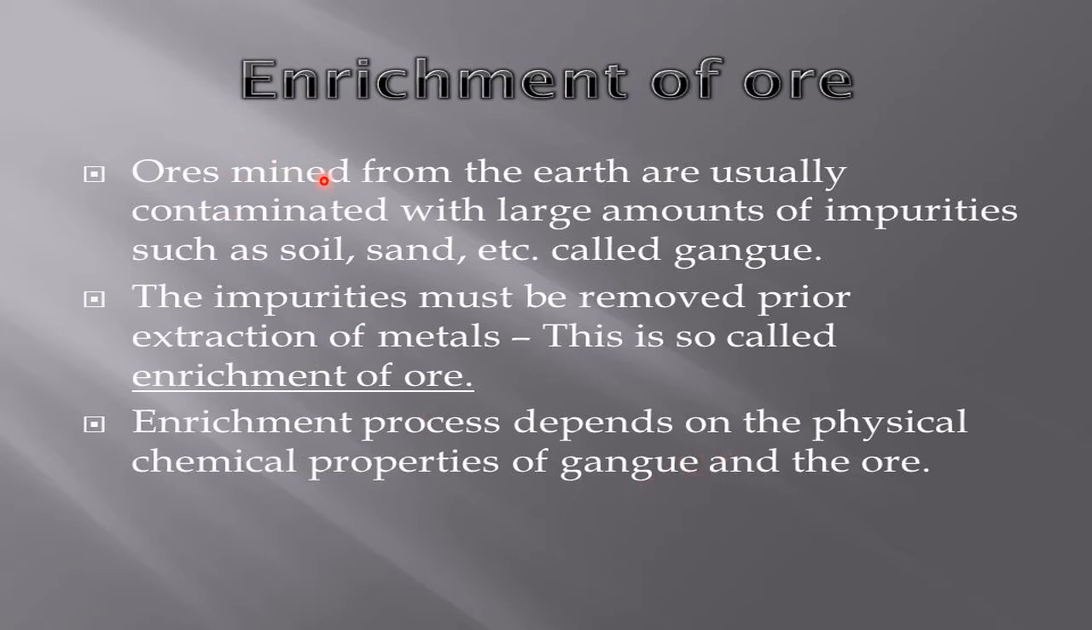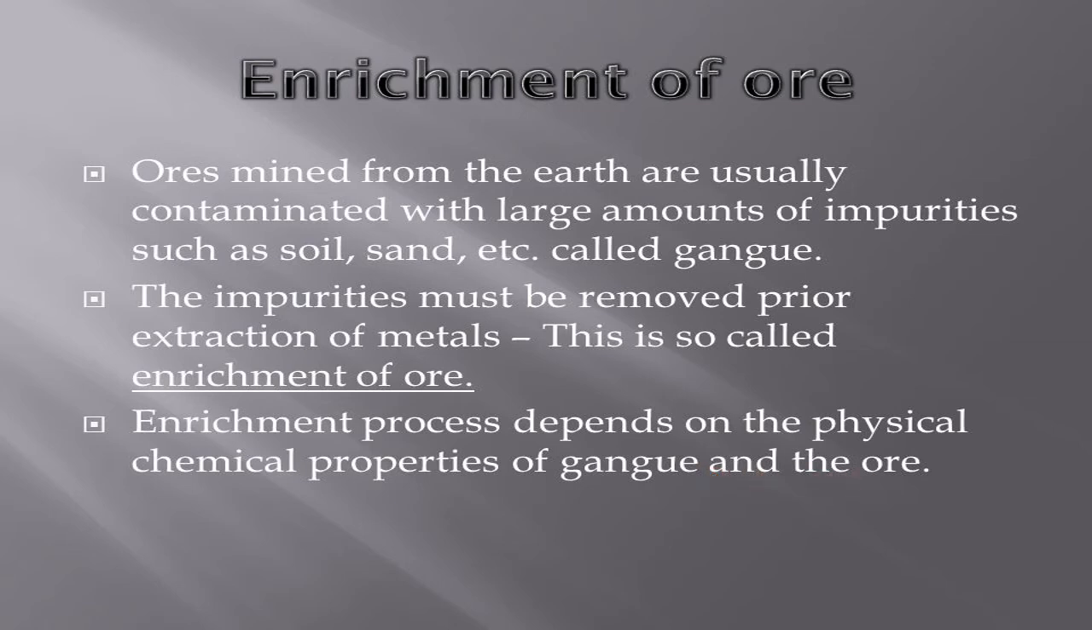Ores mined from the earth are usually contaminated with large amounts of impurities such as soil, sand, etc., called gangue. The impurities must be removed prior to extraction of metals. This is called enrichment of ore. This was already explained just a few seconds ago. The enrichment process depends on the physical and chemical properties of the gangue and the ore.